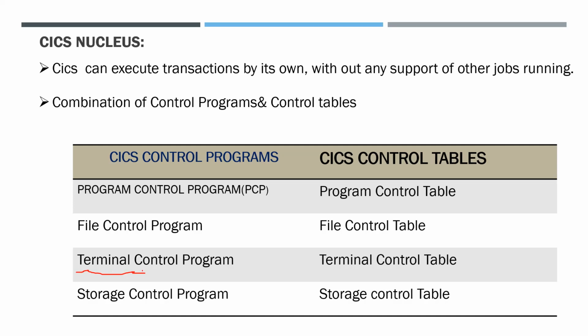All the programs will be in the terminal control program.